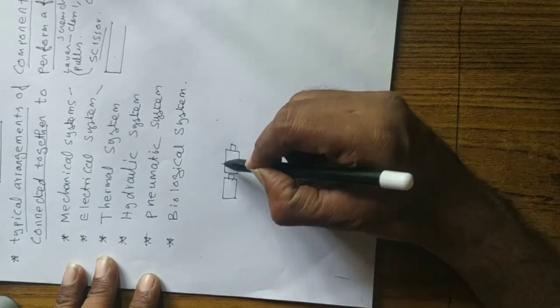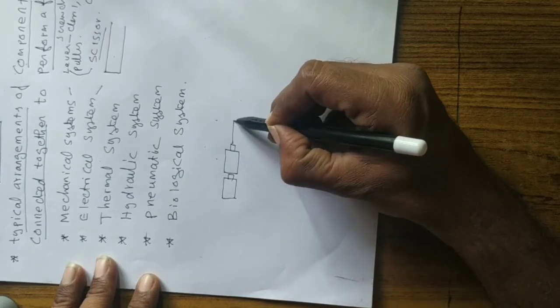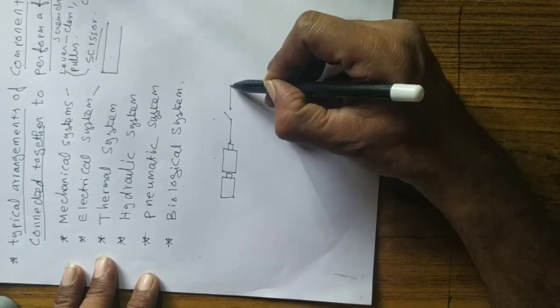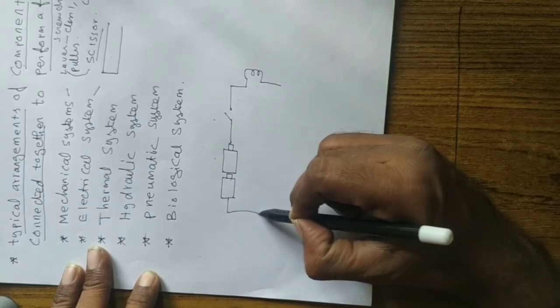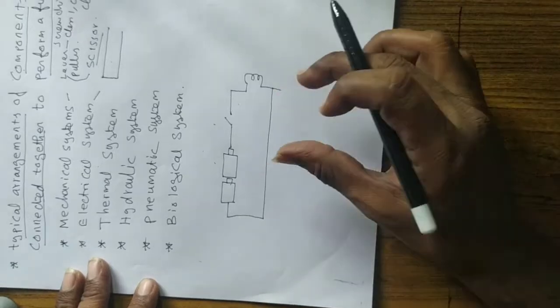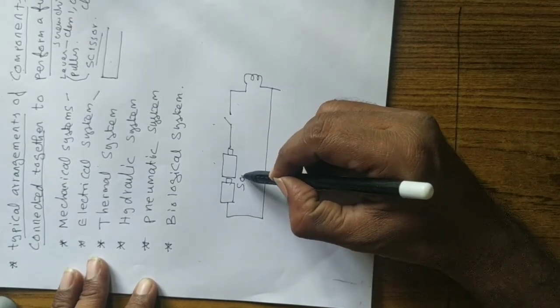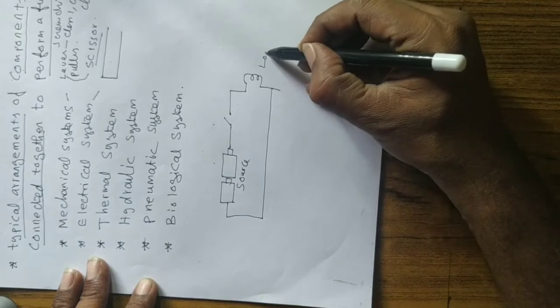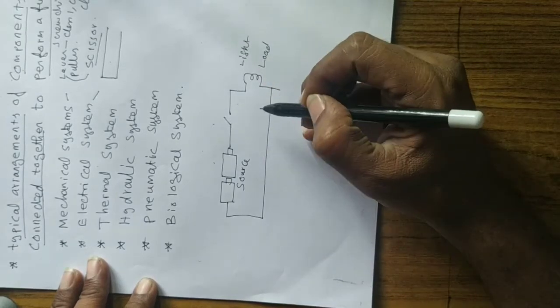And there may be a switch here, and the bulb may be here. They are all connected together, right? It's a simple circuit having a source, the battery, and the load, a light, and a switch, right?